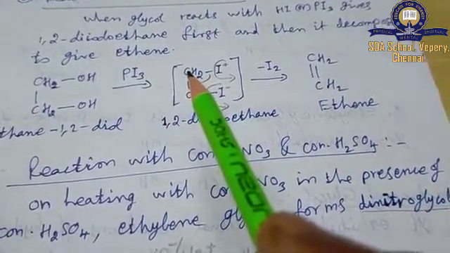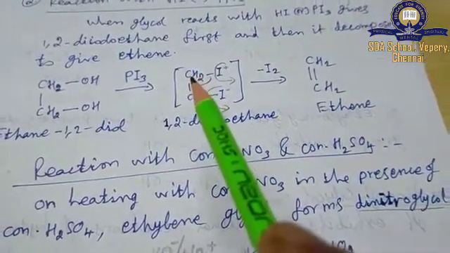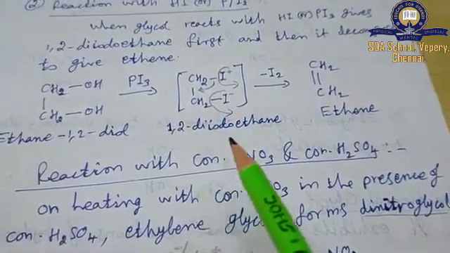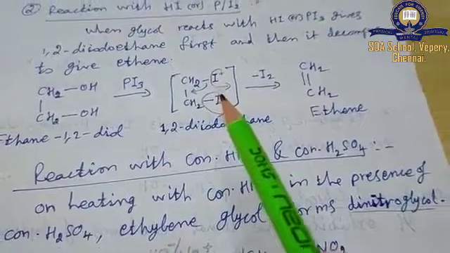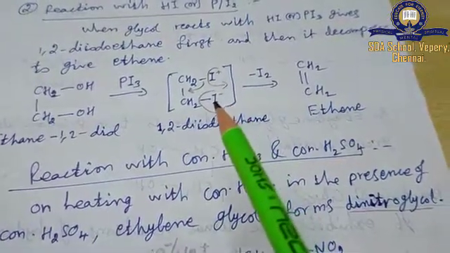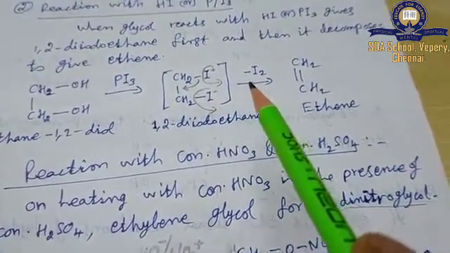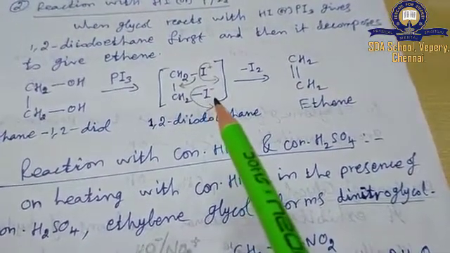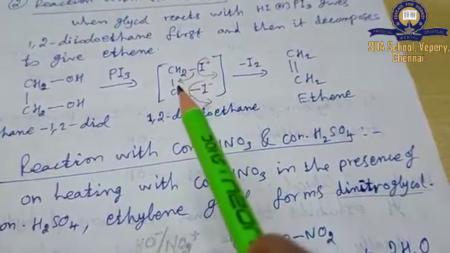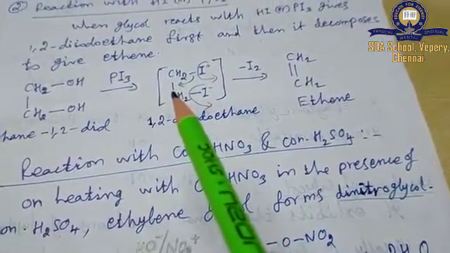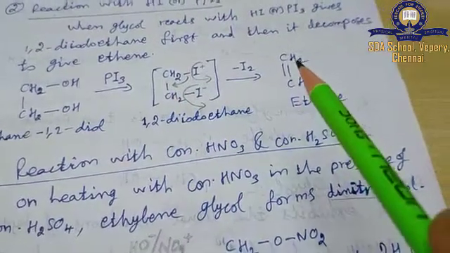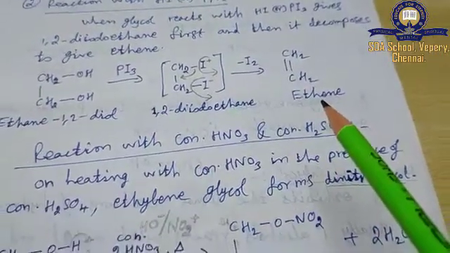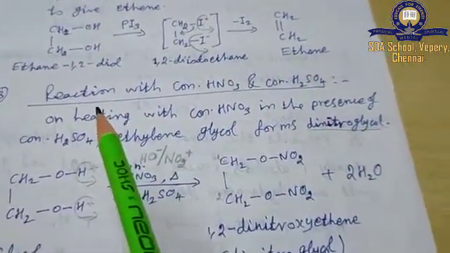We can represent these carbons as 1 and 2. The first carbon has iodine as well as the second carbon also has iodine. So 1,2-diiodoethane. It undergoes decomposition, that means it is going to lose an iodine molecule. One iodine as I plus, the other one as I minus. The bond switches over between the two carbon atoms, giving CH2=CH2, that is ethene.